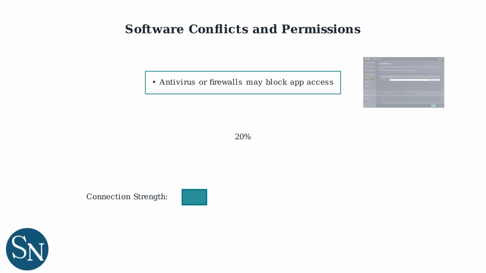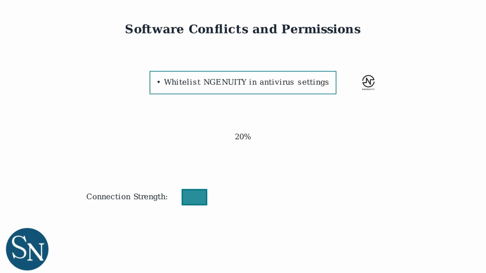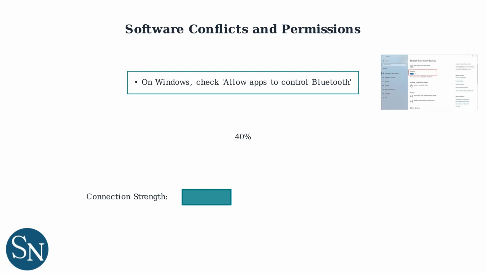Antivirus software or firewalls might be blocking the app's access to Bluetooth or USB devices. Ensure that NGENUITY is whitelisted in your antivirus settings. On Windows, check "Allow apps to control Bluetooth" in Bluetooth settings.